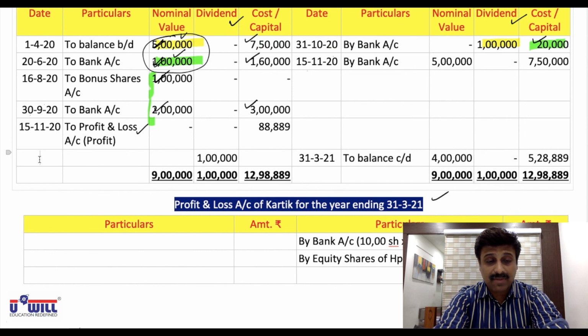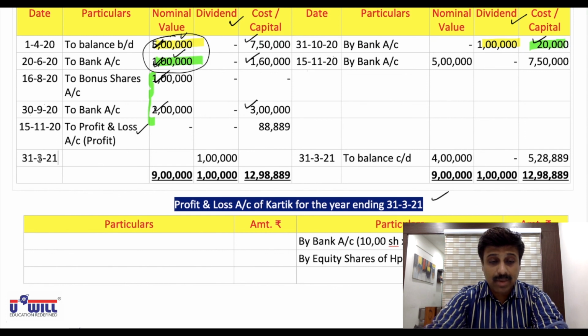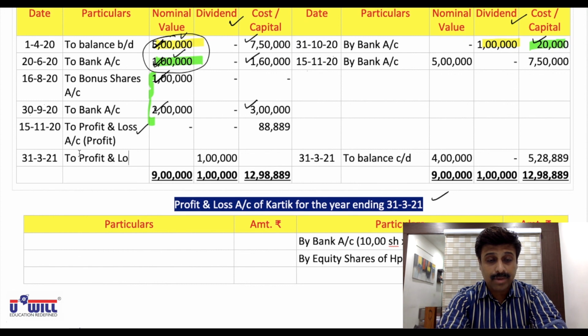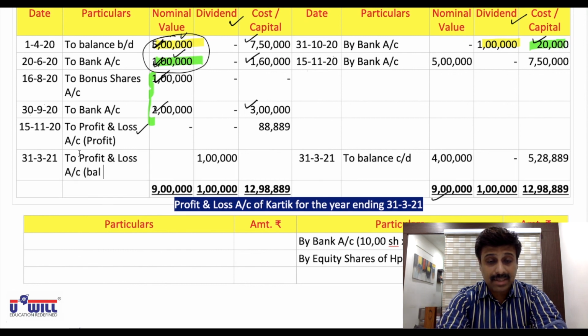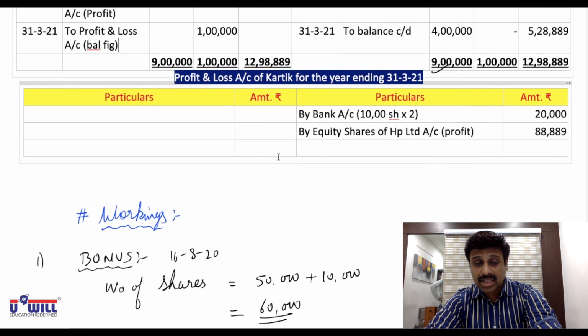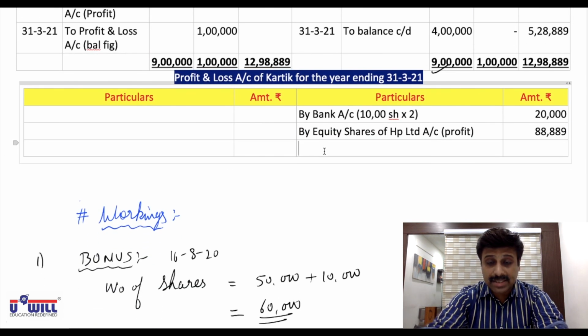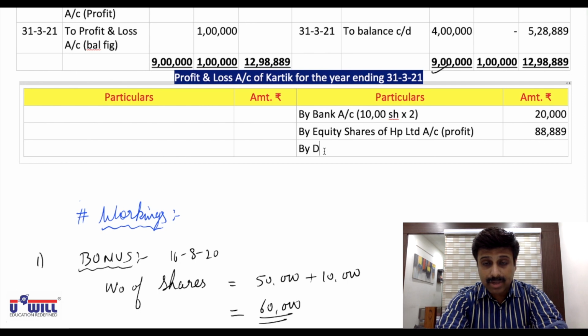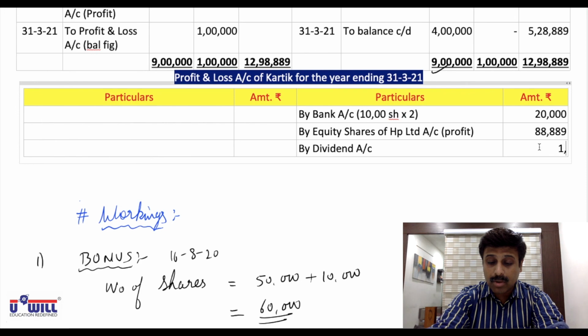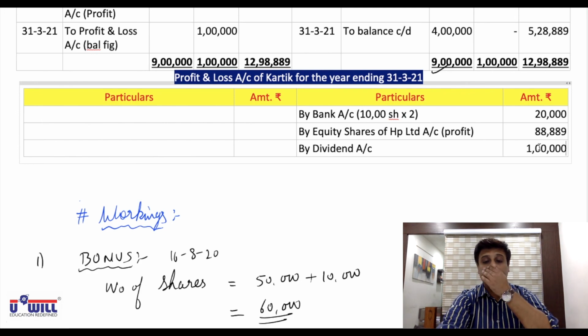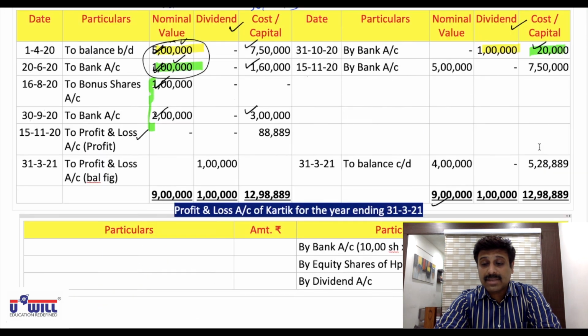So this balance of 1 lakh, 31st March 21, will transfer to profit and loss account, in bracket balancing figure. And in profit and loss account also it will come on the opposite side, credit side, by dividend account. Here we'll write by dividend account. What is our dividend income transferred to P&L account? 1 lakh.